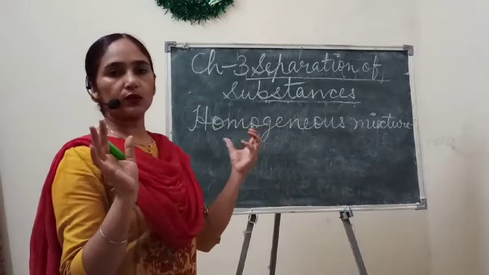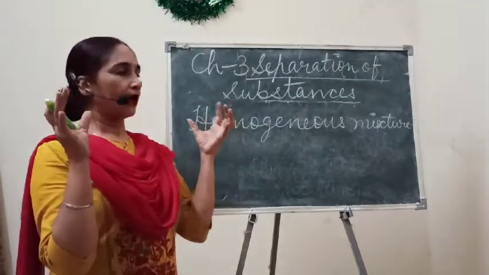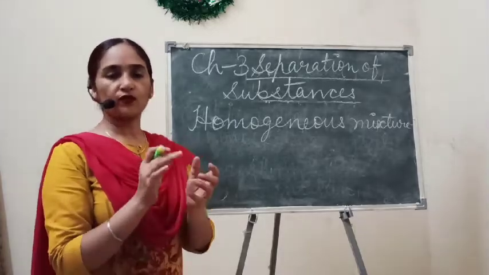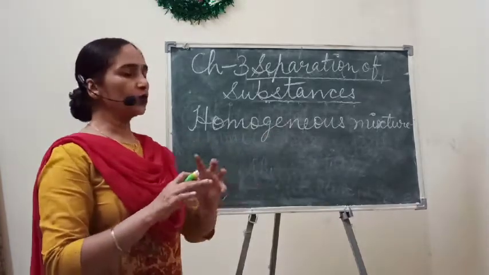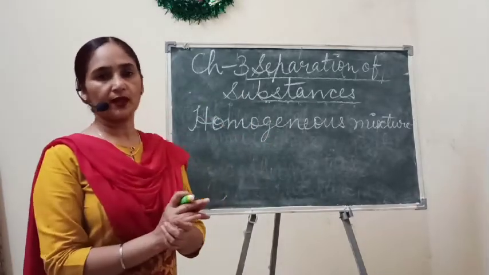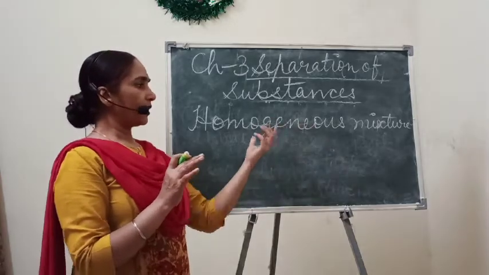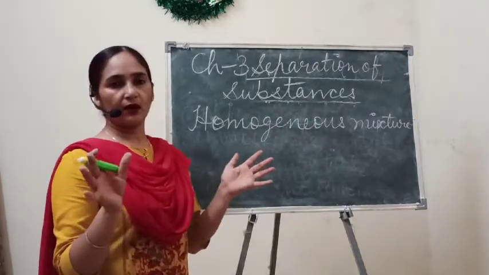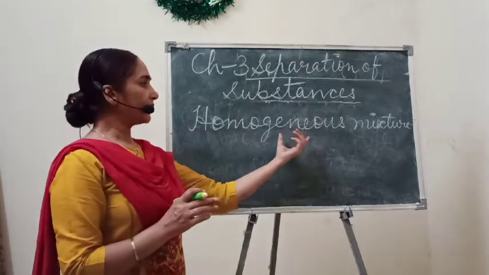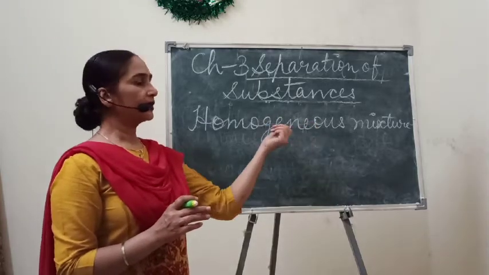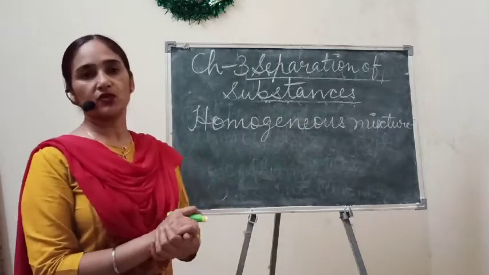If two things are mixed with each other to form a mixture and they mix uniformly so that we can't see them separately, then we can say it is a homogeneous mixture.